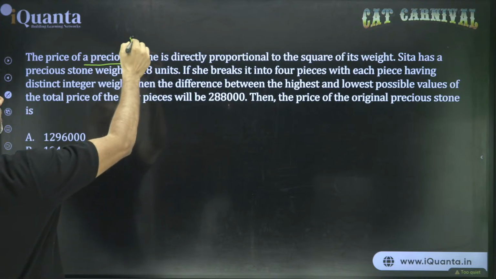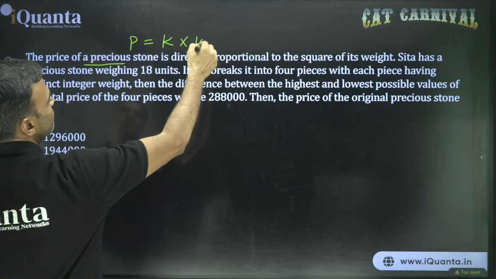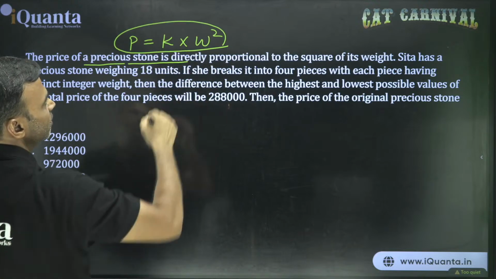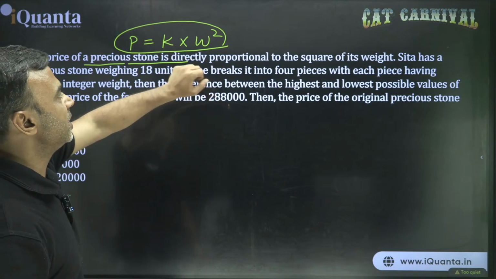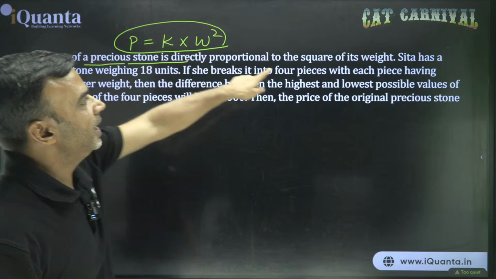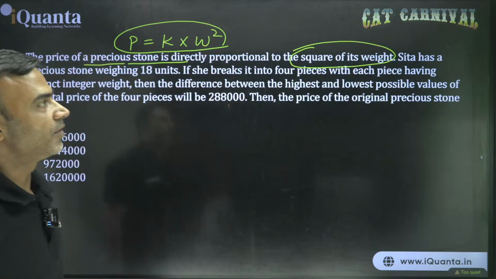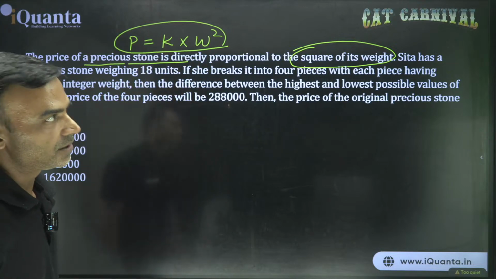So price is equal to some constant into the weight squared. This is the general rule. How do we remove the proportionality? We put a constant and multiply by whatever this item is. This item is the square of the weight. P is the price, W is the weight, and K is a constant.